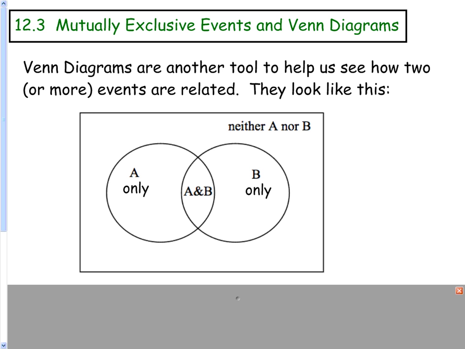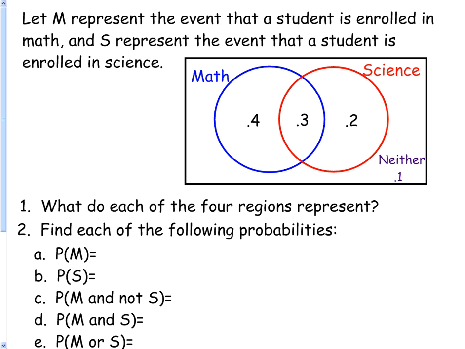All right, moving on. Mutually exclusive events are things that are separate completely. When two circles overlap like this, they are not mutually exclusive, and they make a Venn diagram. Here's a typical Venn diagram question. Let's say we have math versus science, kids that are in math class versus kids that are in science class, and the ones in the middle are in both. In real life, in our school, almost everybody's in both. But in this scenario, 30% of the kids are in math and science.